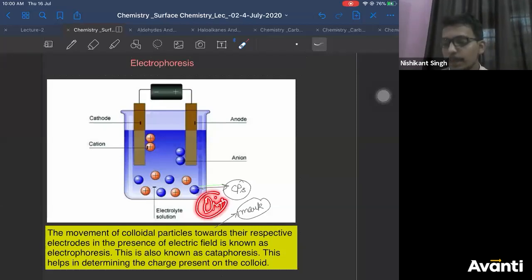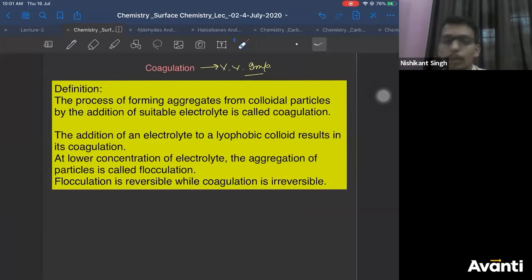If only your dispersion medium is moving under the influence of electricity, then you say it is electroosmosis. But if your colloidal particles are moving under the influence of electric field, then you say it is electrophoresis. Is that clear, Chandan? The difference is, in one case solvent molecules move, in the other case colloidal particles move, right? That's the only difference.